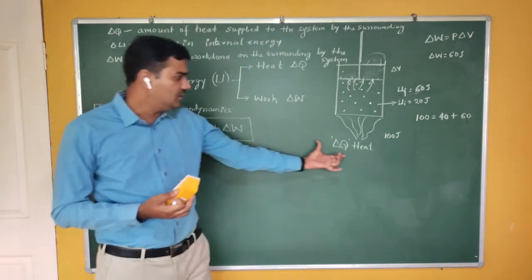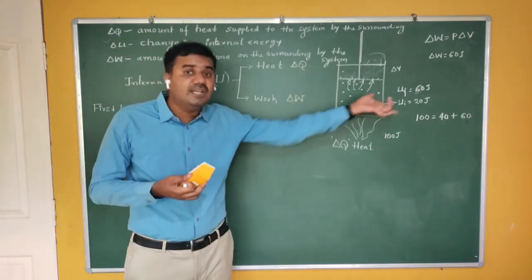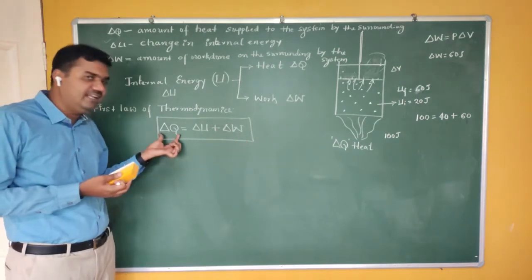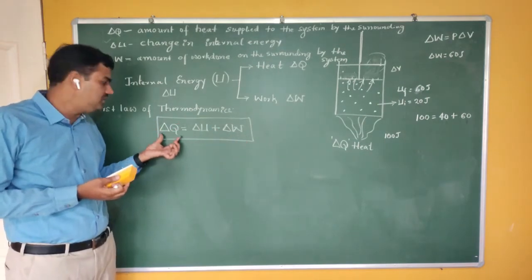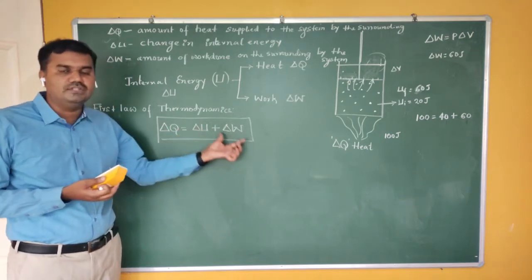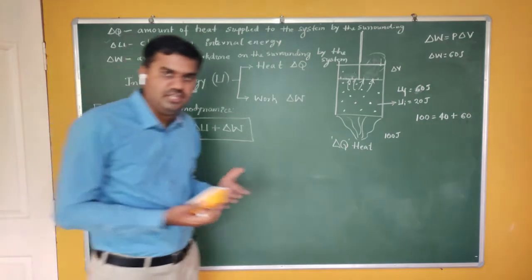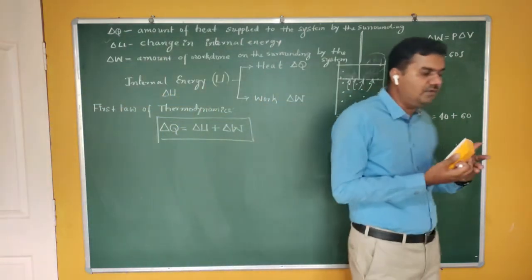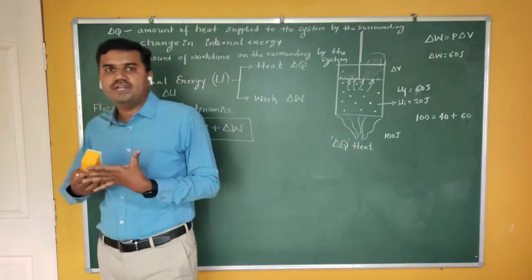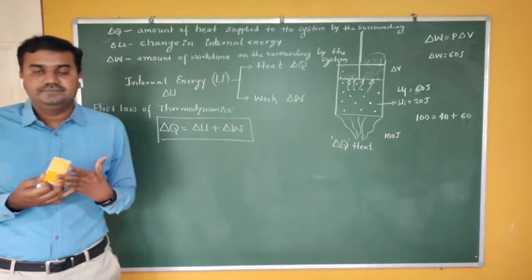Are you getting me? Therefore delta Q gets converted to delta U plus delta W. You can't create energy, you can't destroy energy, but you can convert one form of energy to another form of energy. Therefore the basic principle on which the first law of thermodynamics works is nothing but the law of conservation of energy.